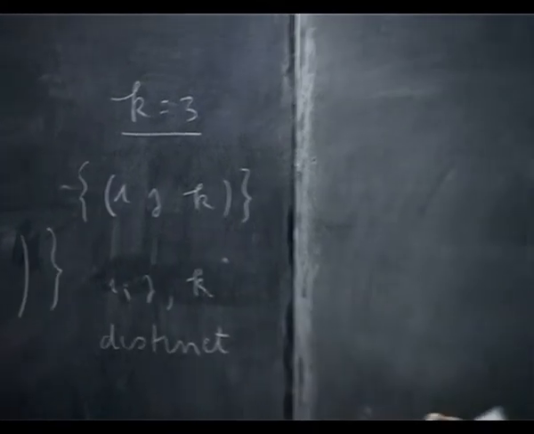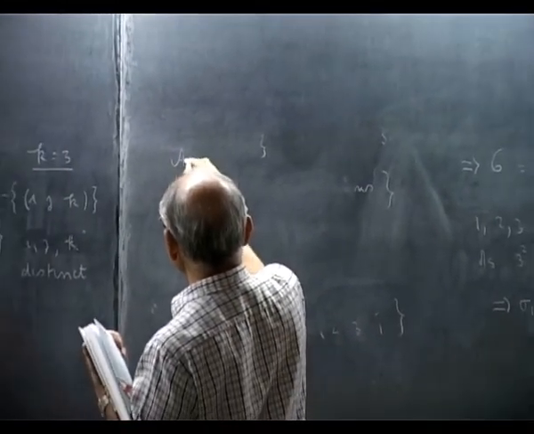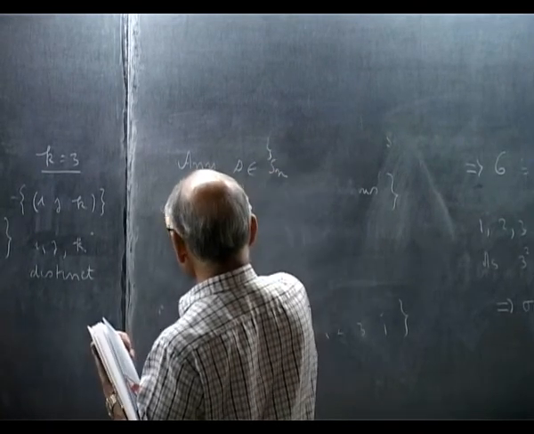So this is a cycle, then the statement is the following. Any S in Sn is a product of cycles.